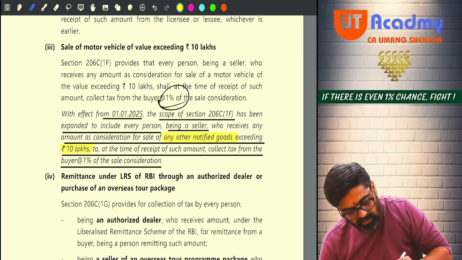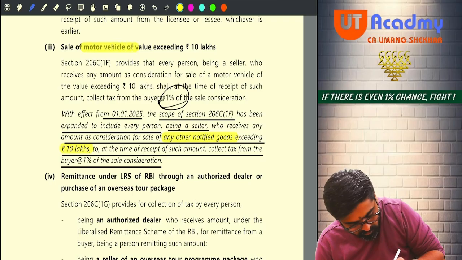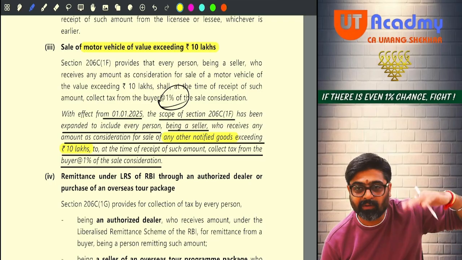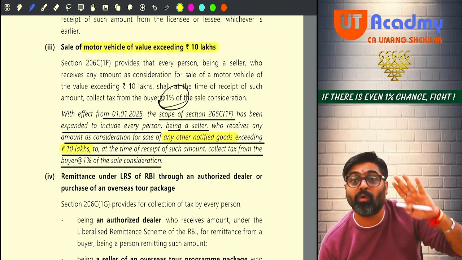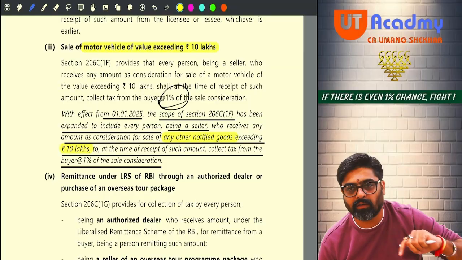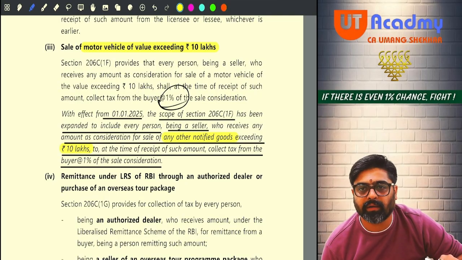See, they are saying motor vehicle of value exceeding 10 lakhs. Motor vehicle value, not the invoice value including everything. So in that invoice, check what is the value of the motor vehicle. On that value there will be TCS. At what rate? 1%.